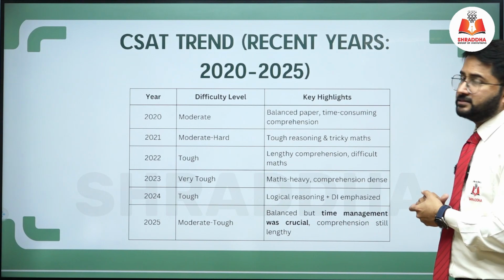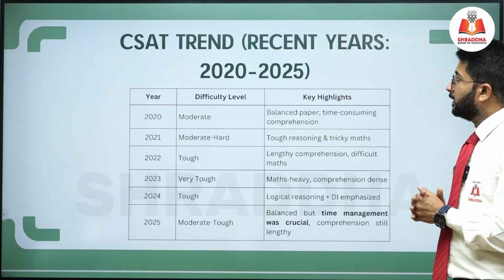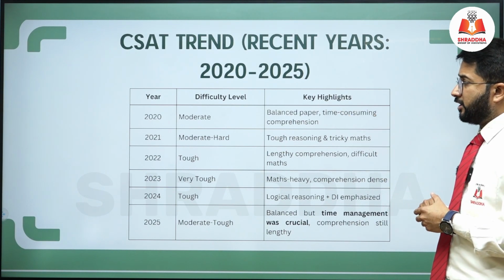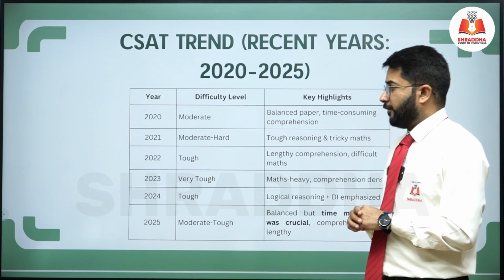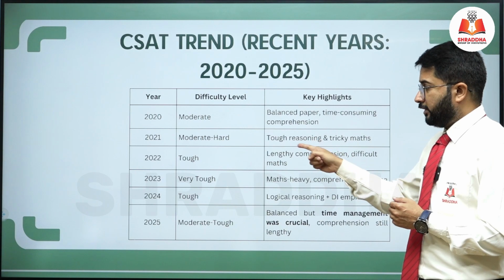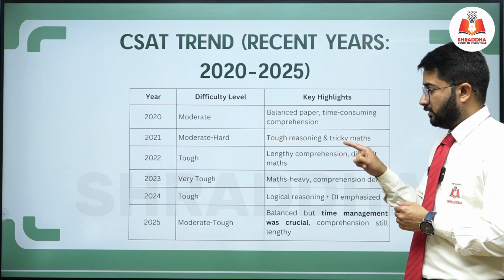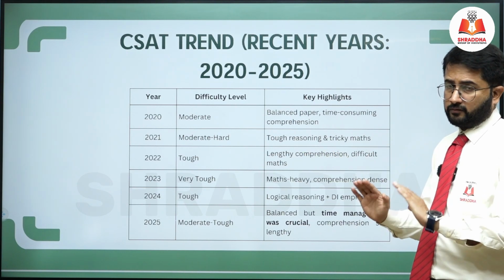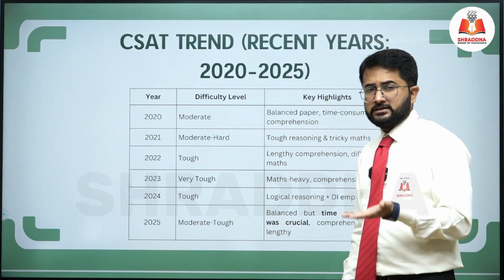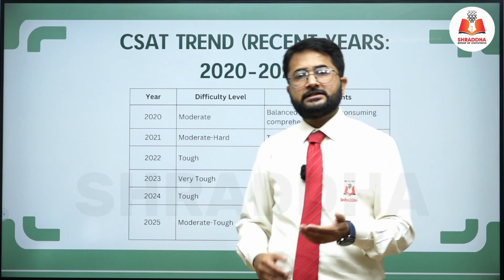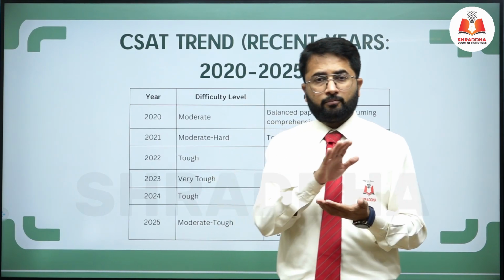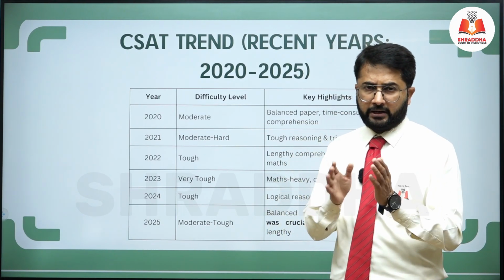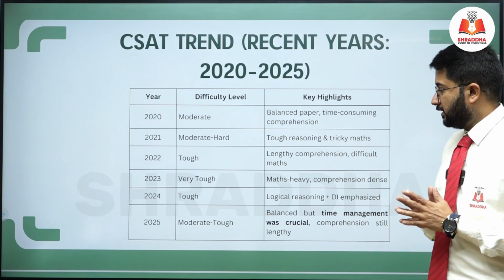This is the trend of the CSAT paper, what we call GS paper 2, in the recent 5 to 6 years. In UPSC 2020, the paper was moderate to hard. In 2022 it was tough. 2023 it was very tough. 2024 it was very tough. 2025 it is moderate and tough. In general, the difficulty level of the GS2 or CSAT paper is moderate to tough. So you have to practice a lot of questions. Once your practice is done, you will find the paper very easy.